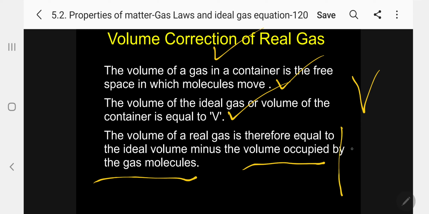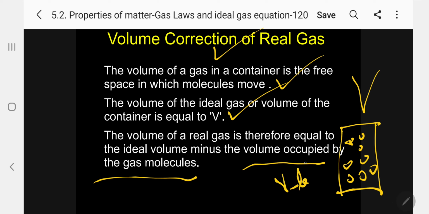Kindly follow. Suppose this is the container, and inside there are molecules. You have to calculate the volume occupied by these molecules. So the real volume means the total volume of the container minus the volume occupied by the gas molecules. That's why we say V minus b.